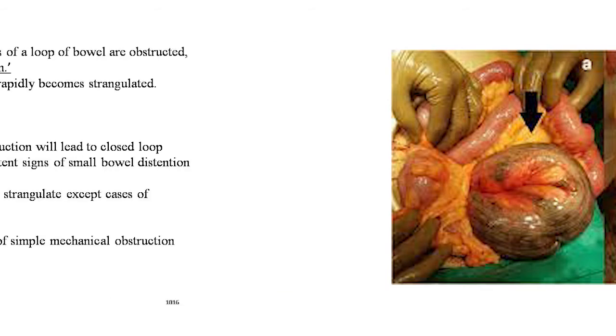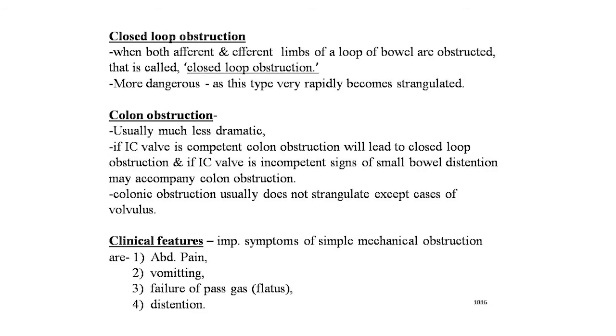Now the next point is closed loop obstruction. When both afferent and efferent limbs of a loop of bowel are obstructed, that is called closed loop obstruction. This is more dangerous, as this type very rapidly becomes strangulated. So this is more dangerous.